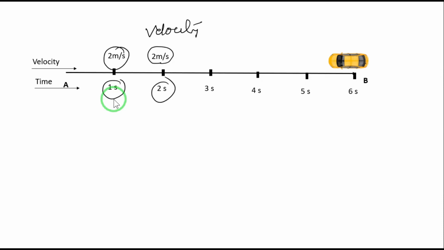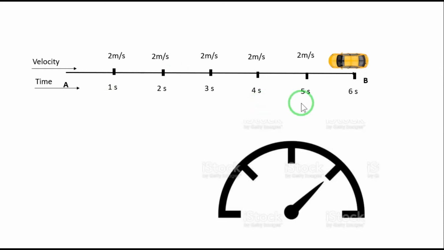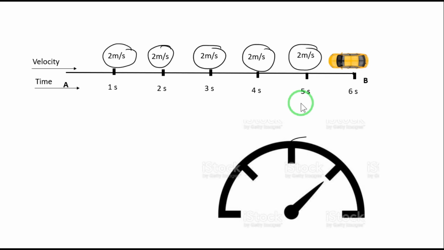For the second second, its velocity is again 2 meters per second, and it continues for the third second, fourth second, and fifth second, right? That means on the vehicle the speedometer will show a constant speed of 2 meters per second. There is no change in the velocity at all from the first second to the fifth second, right?